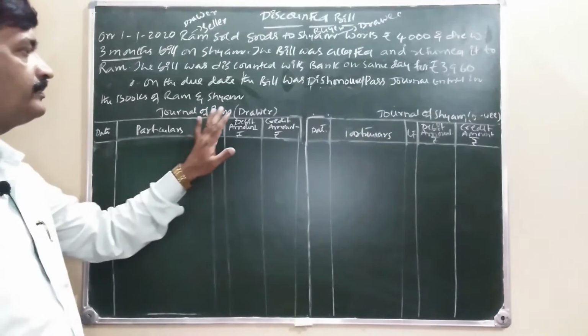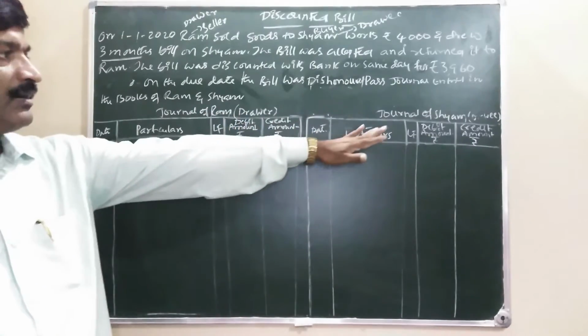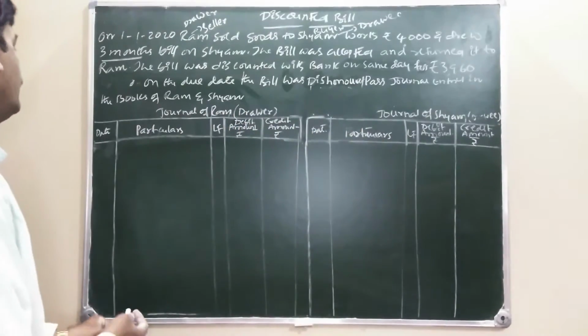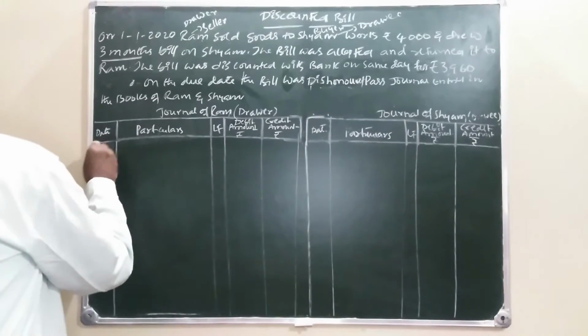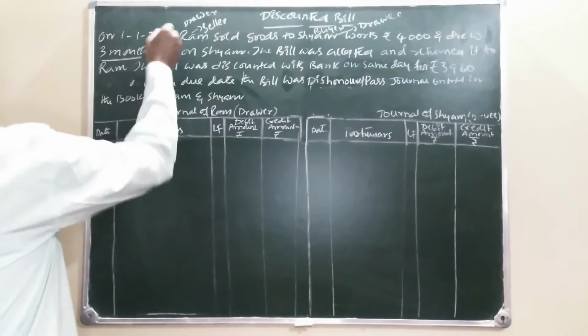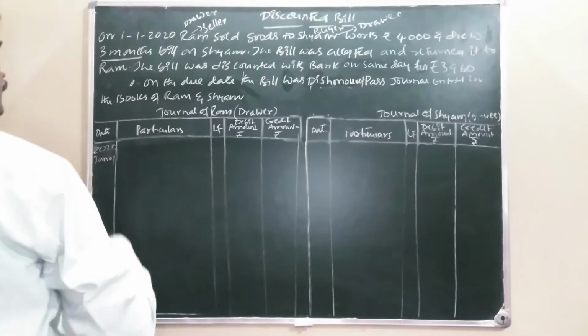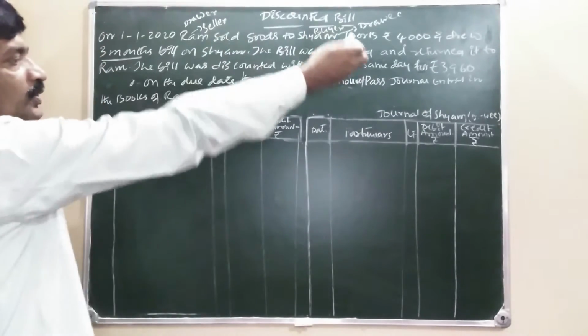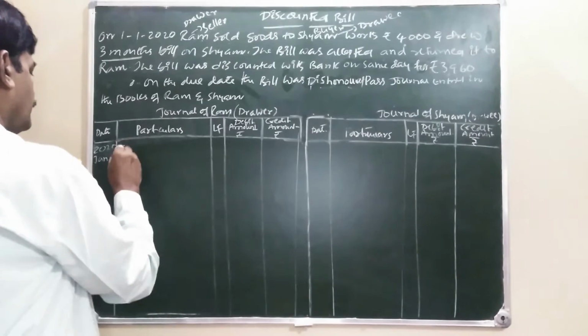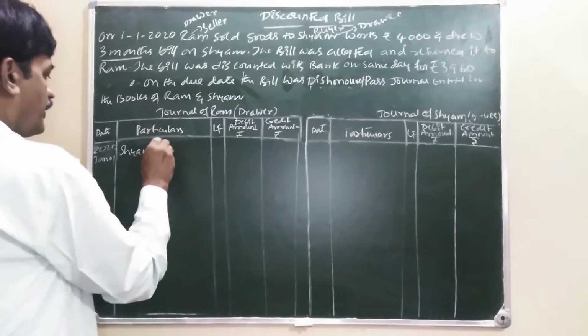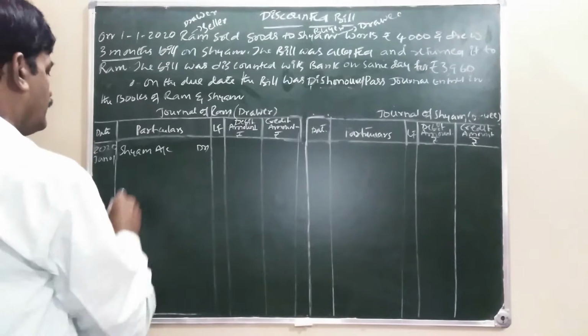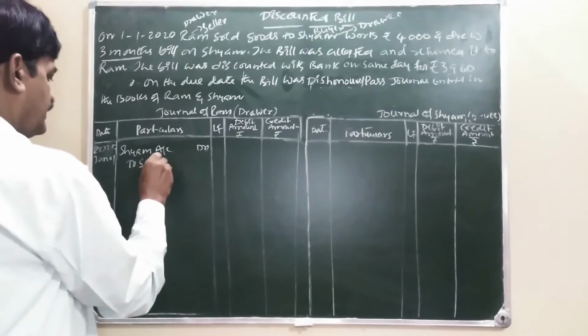Journal of Ram, journal of Shyam. First, in the books of Ram, 2020, January 1st. Ram is selling goods to whom? Shyam. Shyam account debit. To what goes out?